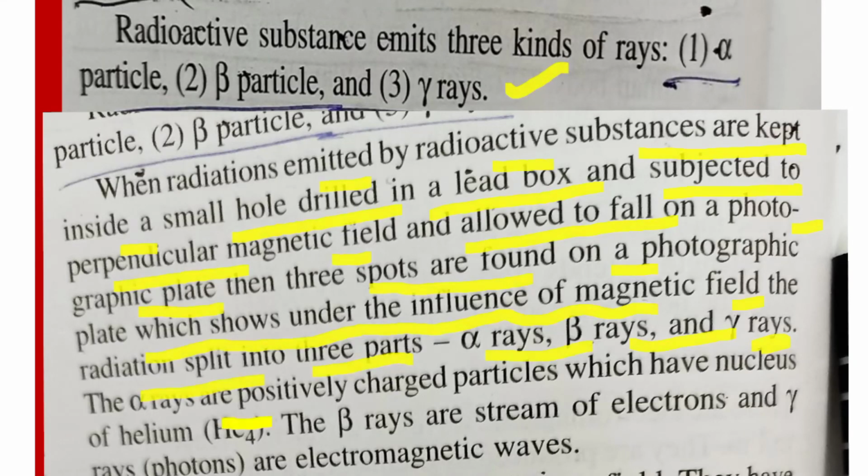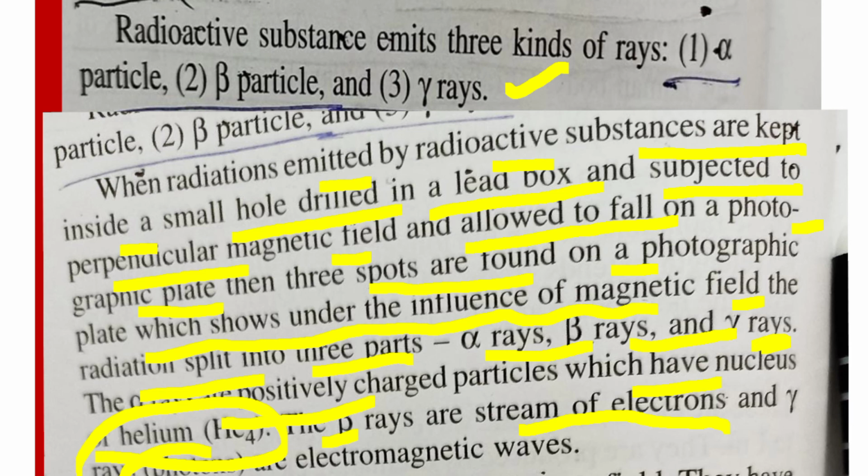The alpha rays are positively charged particles which are nuclei of helium, beta rays are a stream of electrons, and gamma rays are photons, electromagnetic waves.